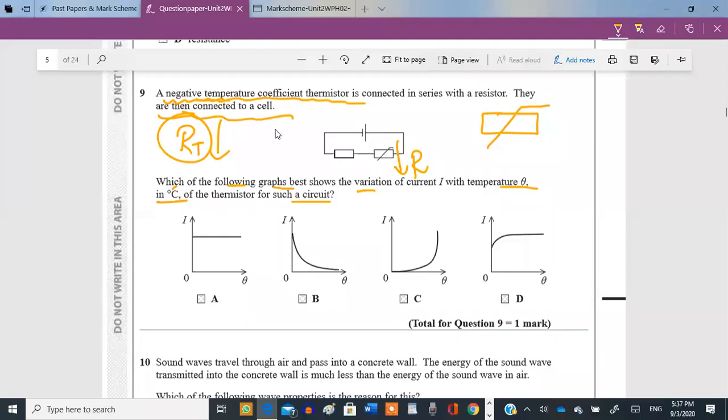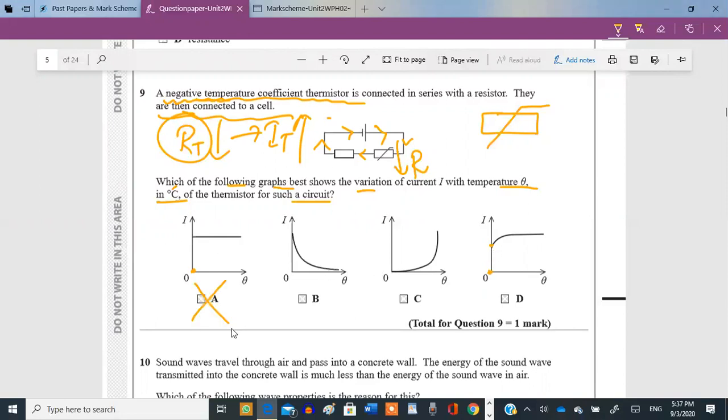Yep. If the total resistance decreases, that means the total current will increase in the circuit. Oh, yes. Okay, so now we should have a graph. Okay, initially, where is it? Yeah, when temperature is zero, the current should be almost zero. Well, actually not actually zero, but rather the current should have some value, because when temperature is zero, the current will have a small value, not exactly zero, but small.